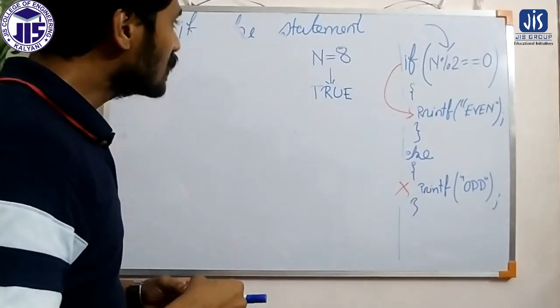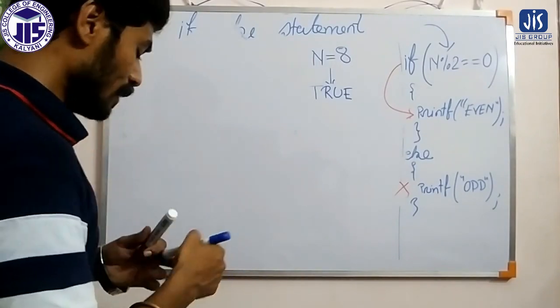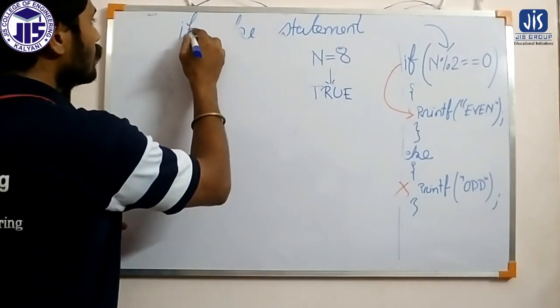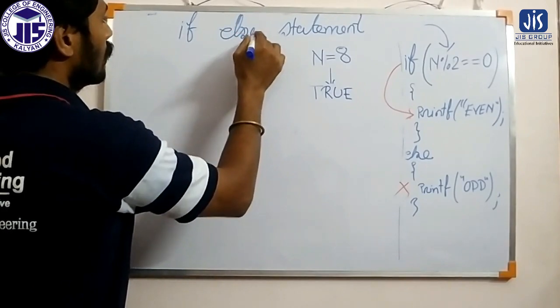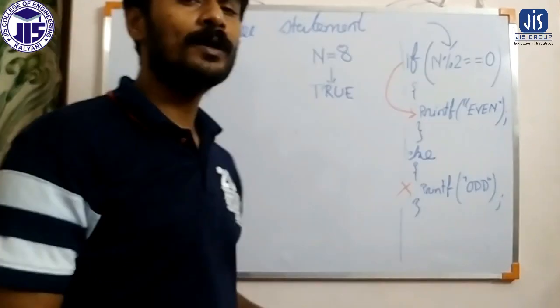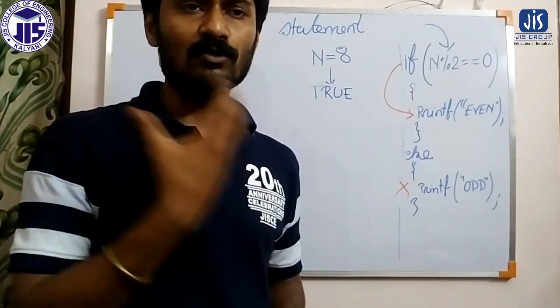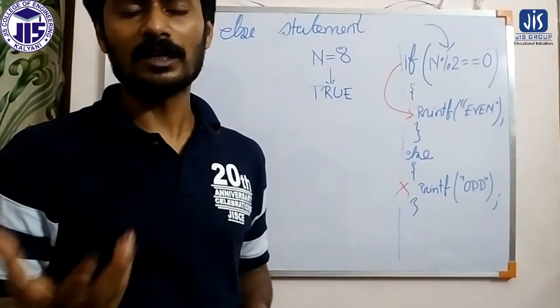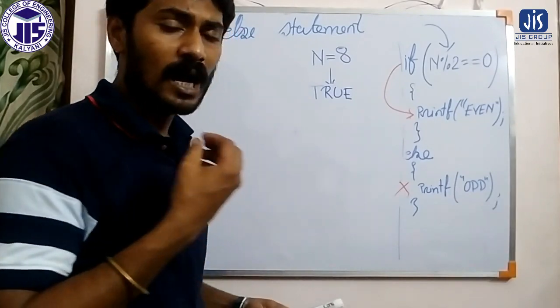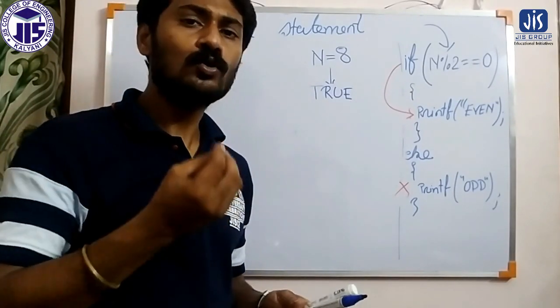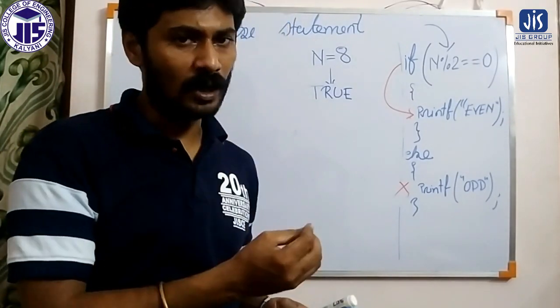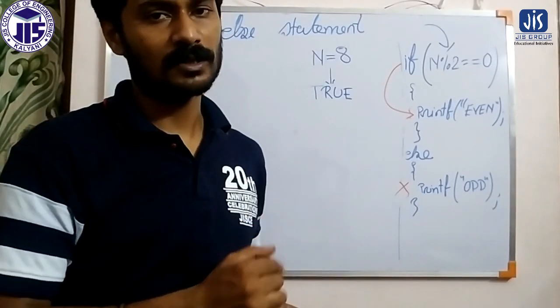So this is how we execute an if-else statement, through which we can execute a statement or skip a statement depending on a condition. I am going to explain this through two very simple programs for the if-else statement.